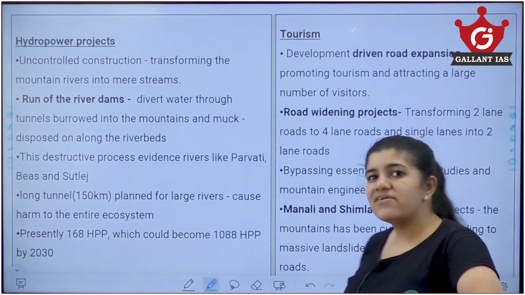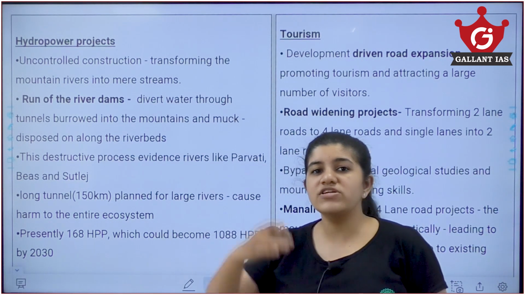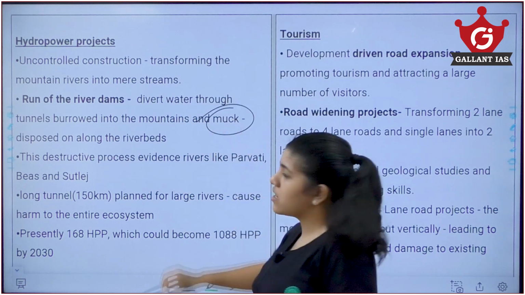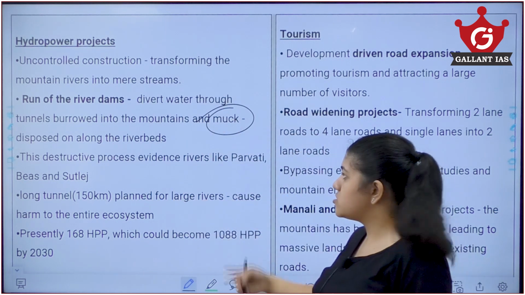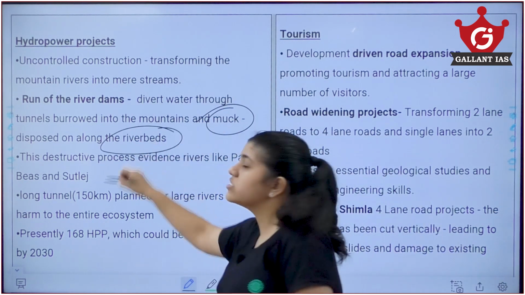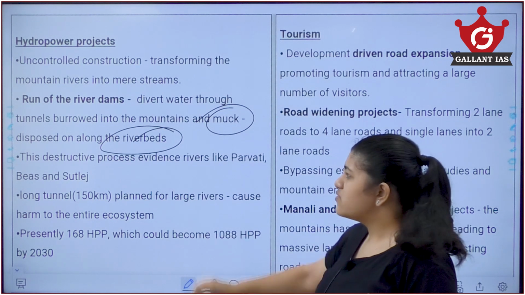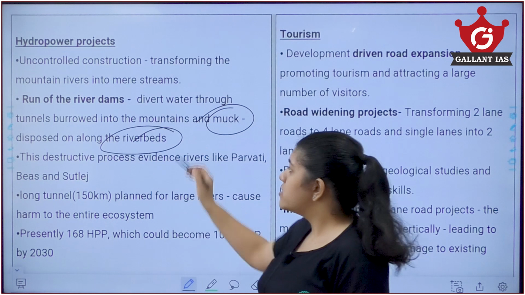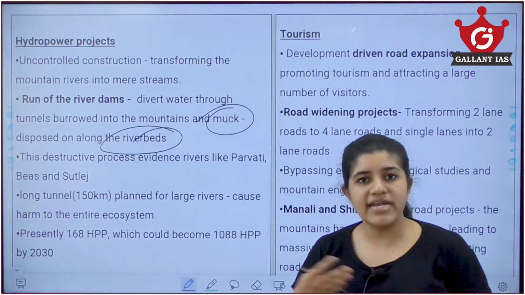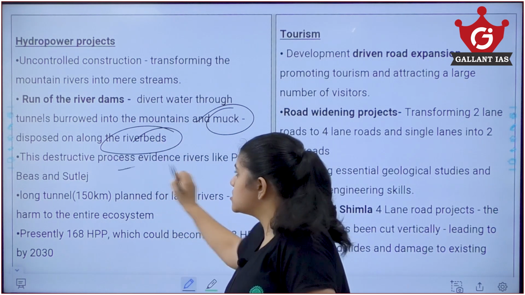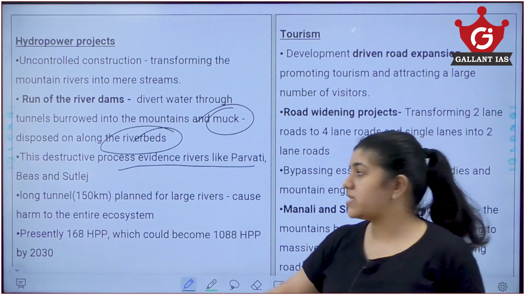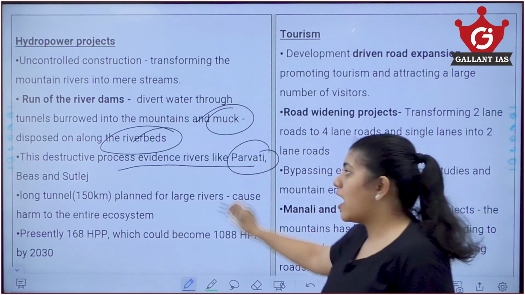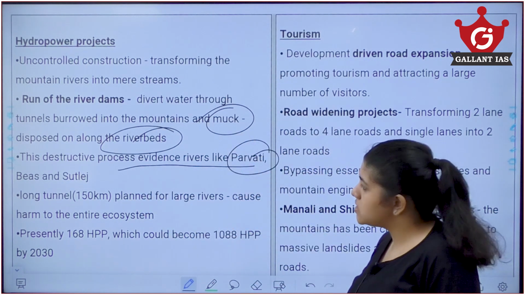Now, when you divert it, the mud comes along with the building materials like muck, and all of it comes along with the rivers and streams as well and gets deposited along the river beds. Now this is a very destructive process when it comes to floods and rains. This gets dissolved in the water and causes further damage as well. This destructive process is evident in other rivers like Satluj, Beas and Parvati also. This is what happened in these rivers as well.